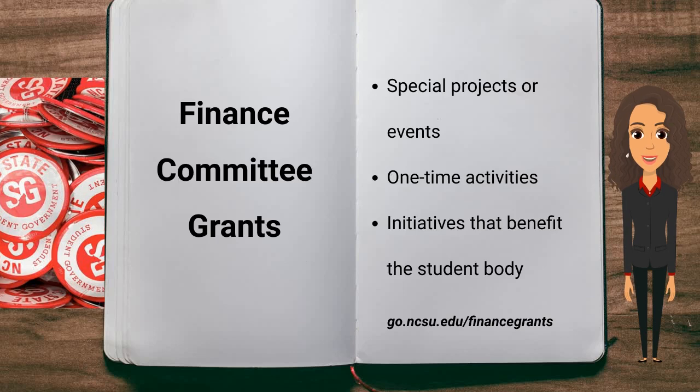Student organizations can apply for funding through the Student Senate Finance Committee grants process. Funding is given on a rolling basis. The Finance Committee allocates grant funding to student organizations for special projects or events, one-time activities, and initiatives that benefit the student body. The Student Senate Finance Committee reviews requests at their bi-weekly committee meetings.